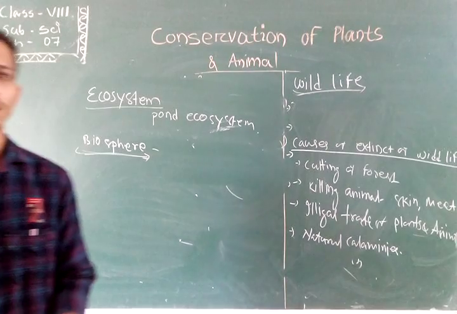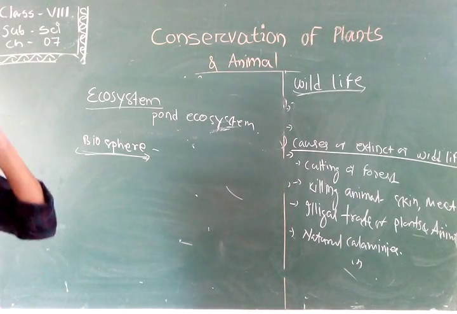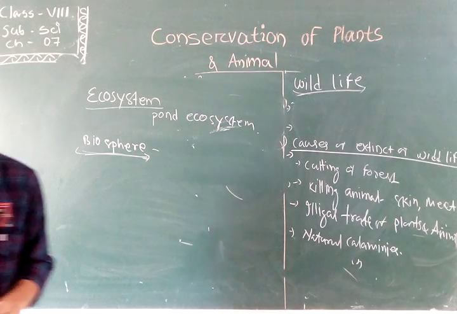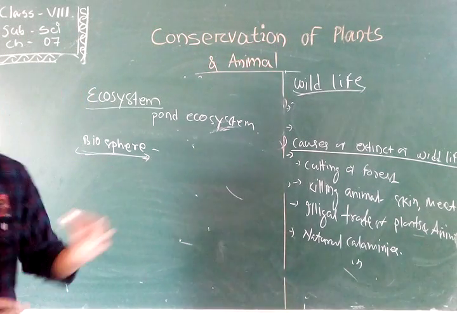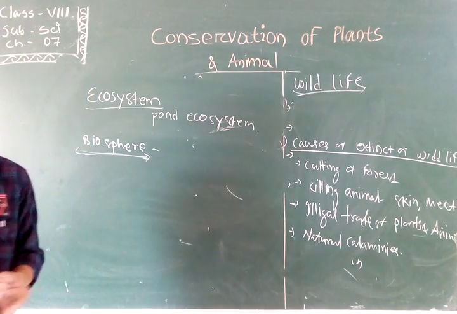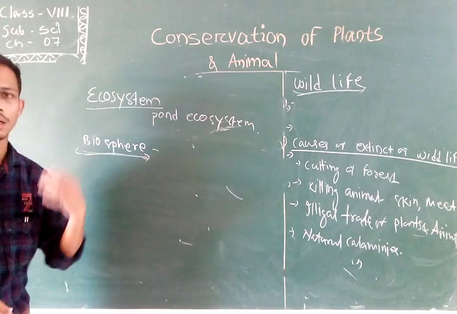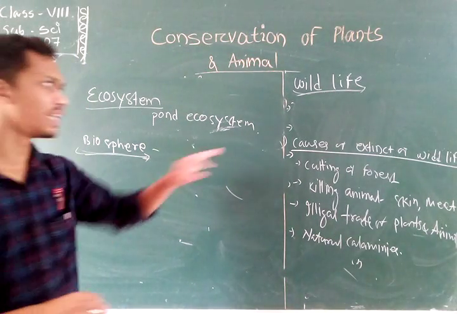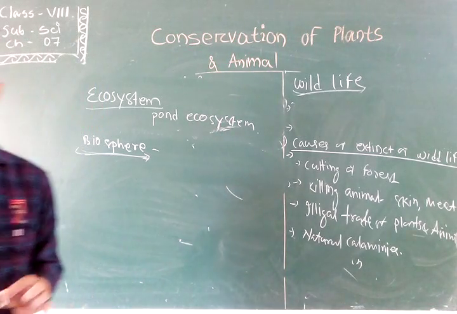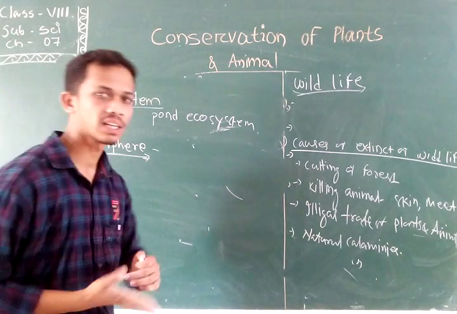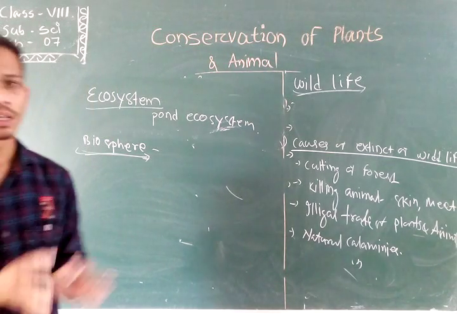So it is justifiable that various wildlife are decreasing in number, and at some time they may vanish from the earth. If any animal vanishes from the earth, then our food chain will be affected and the whole ecosystem will collapse.